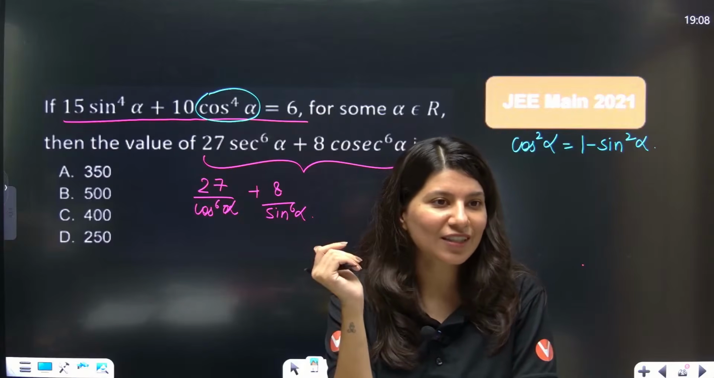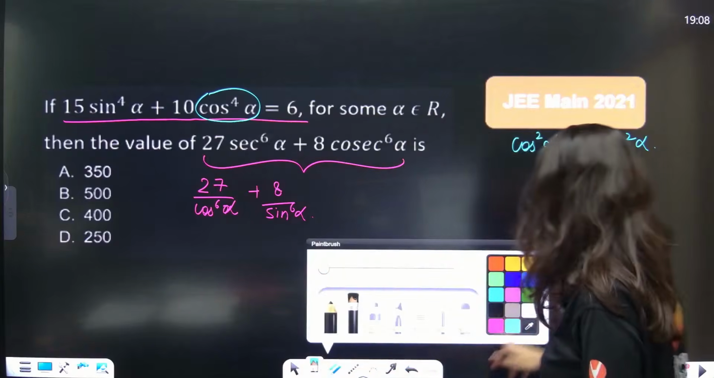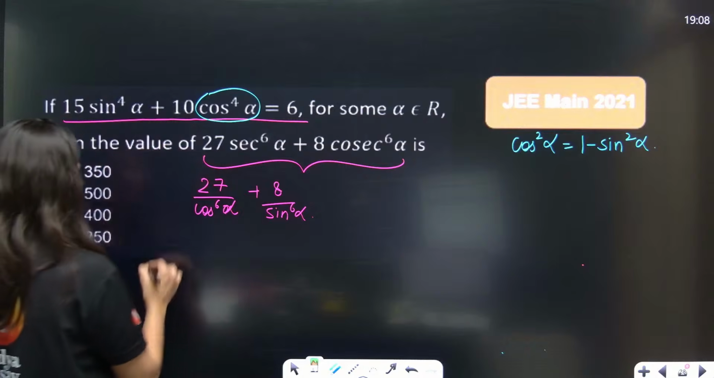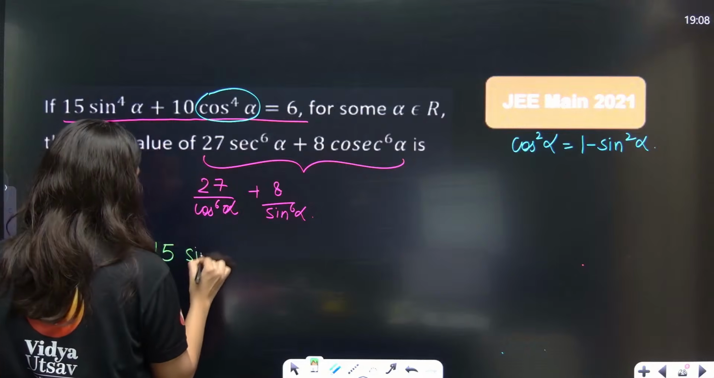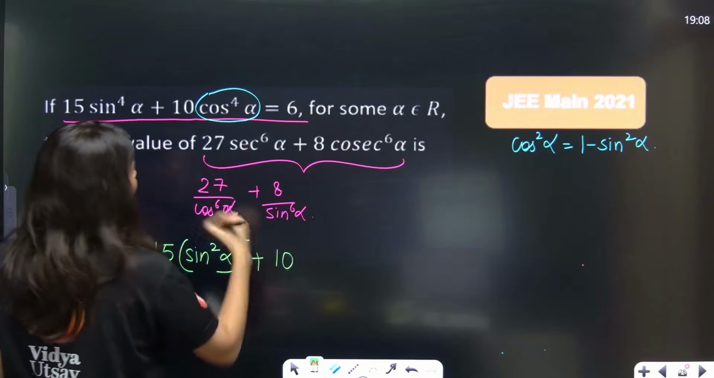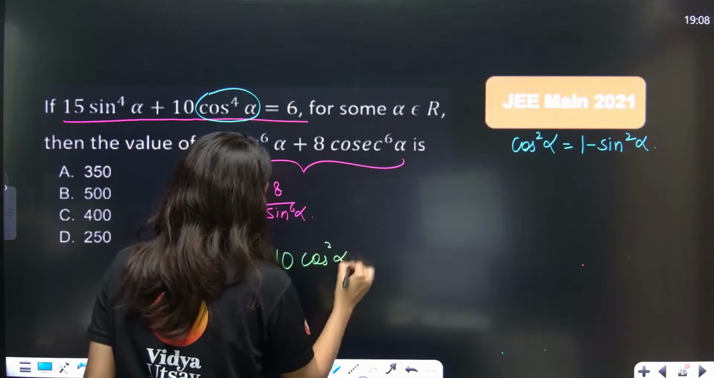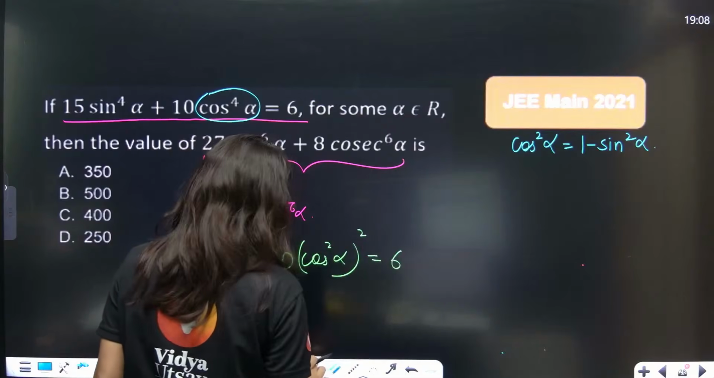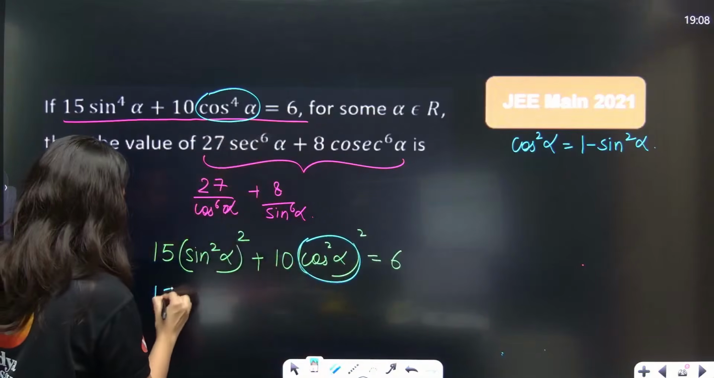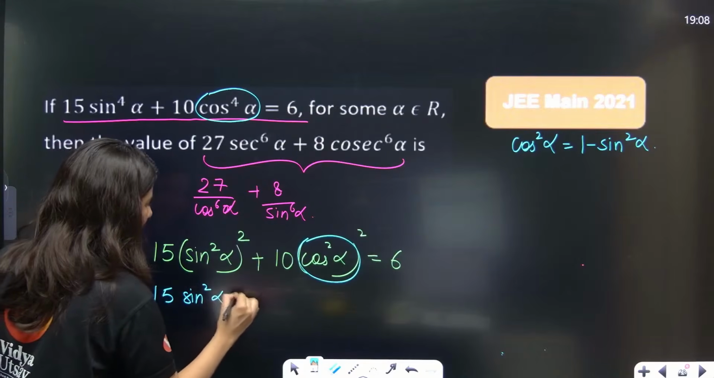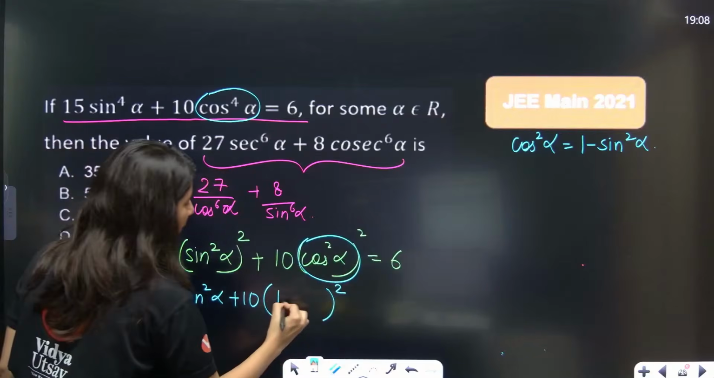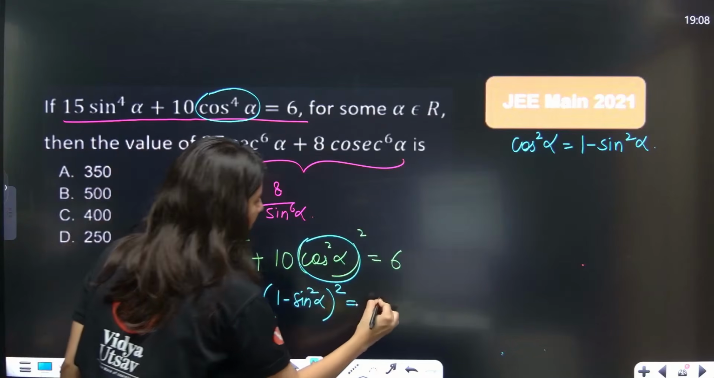Yes, Janani, I think you have already done this question. Yes. So okay, let's do this. Let's execute this. 15 sine power 4 alpha, I can write as sine square alpha whole square, plus 10 cos power 4, I am going to write as cos square alpha whole square, is nothing but 6. Now there is one more square, let's not forget. Now cos square alpha will be replaced by 1 minus sine square alpha, is equal to 6.